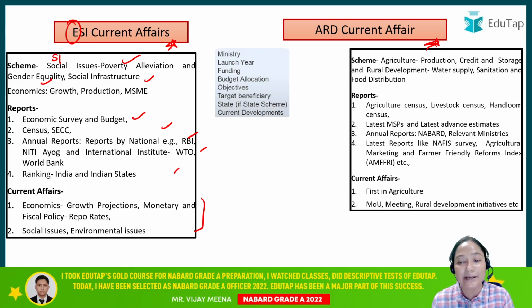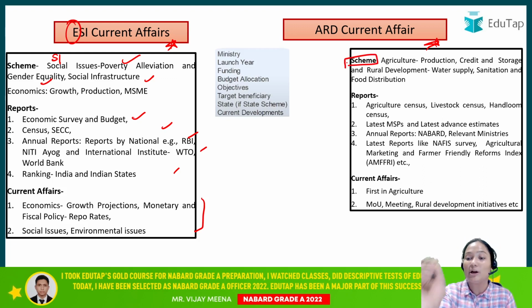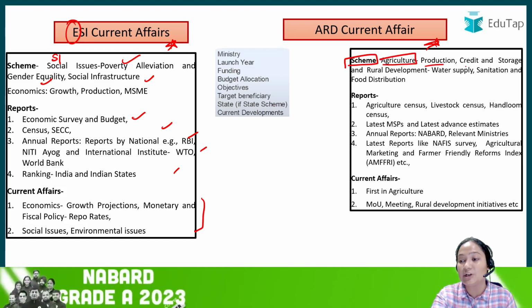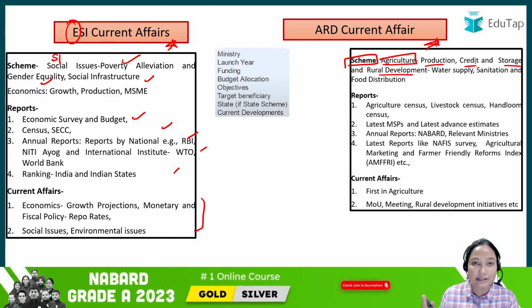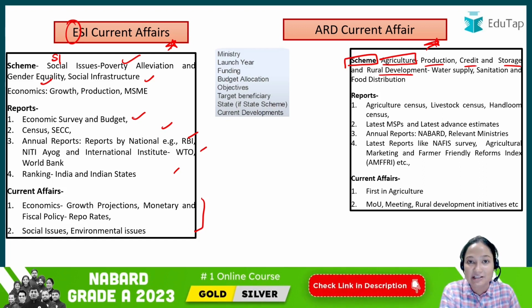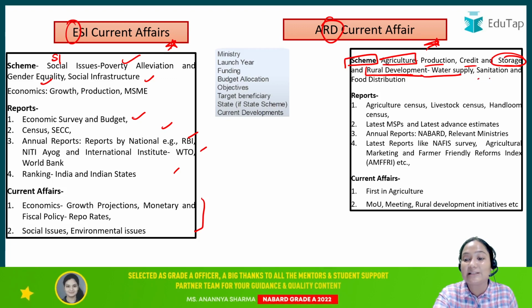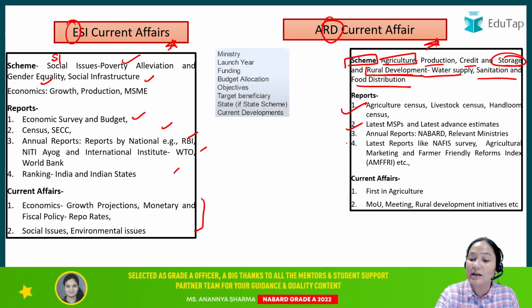Similarly, when I talk about the ARD, in scheme, for agriculture, you will have to do production, credit, storage, rural storage related schemes, right? Because we are focusing on agriculture: how we can increase the production, how we can provide more credit in the rural economy, and how we can store the agricultural product, like post harvest. Then rural development, ARD में जो RD portion है, there you will have to focus on water supply, sanitation, food distribution, that kind of schemes. Coming to the report, these are the reports, और इसको इसी प्रायोरिटी में करना है. इसमें बस you will have to focus on the NABARD report most.